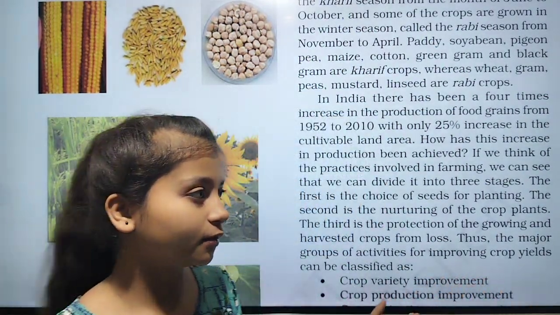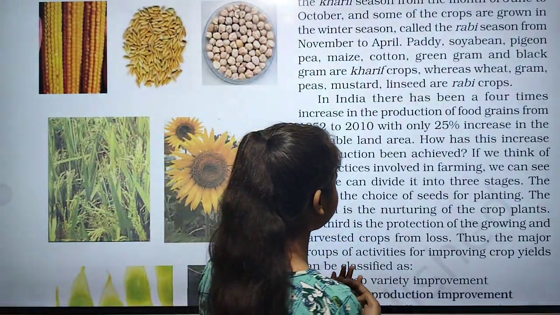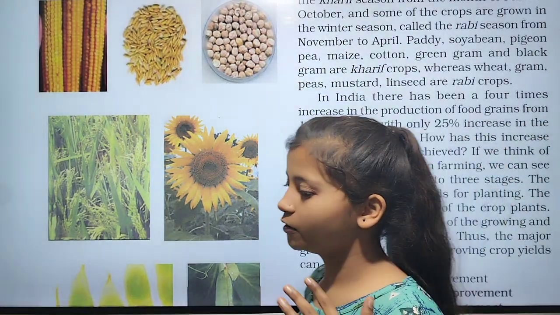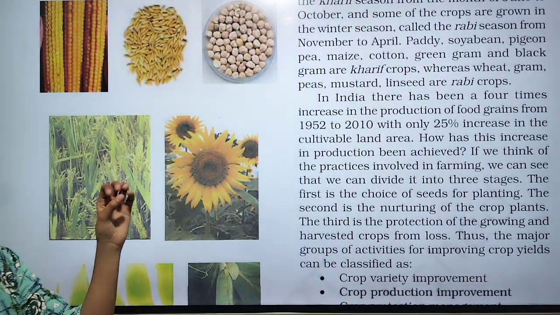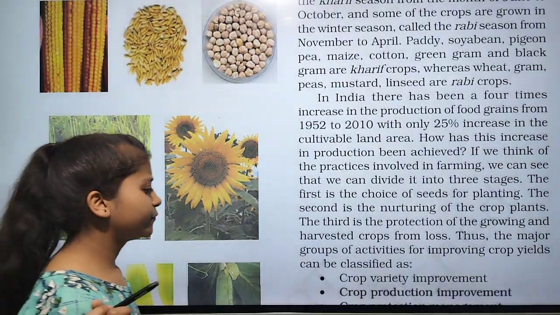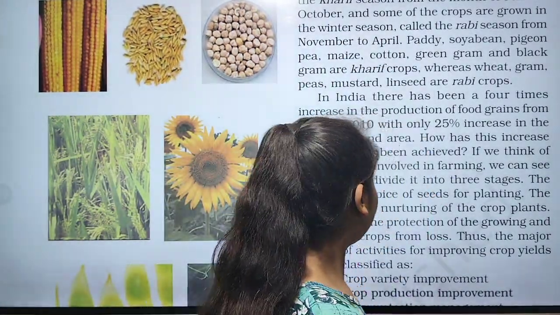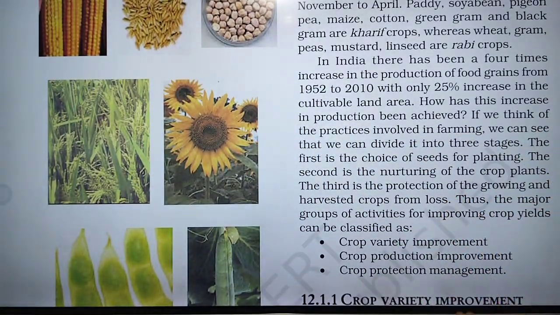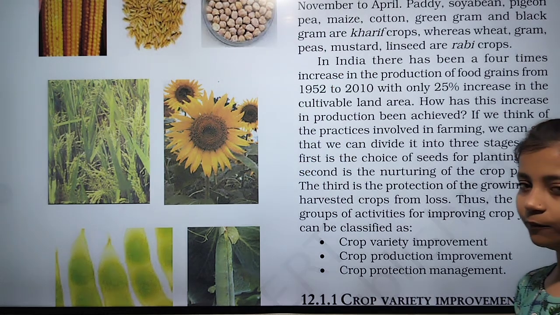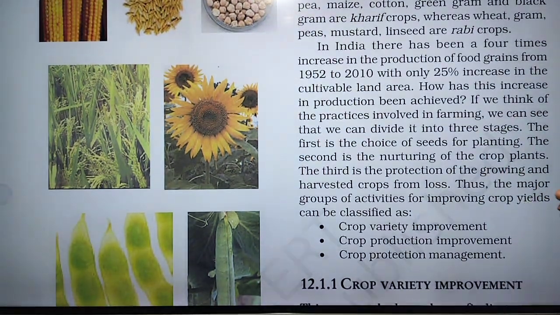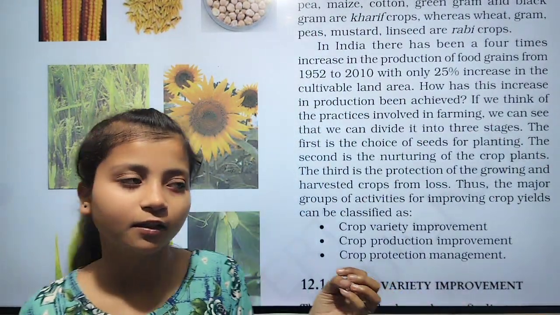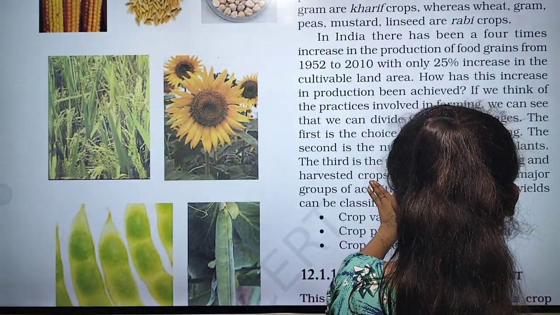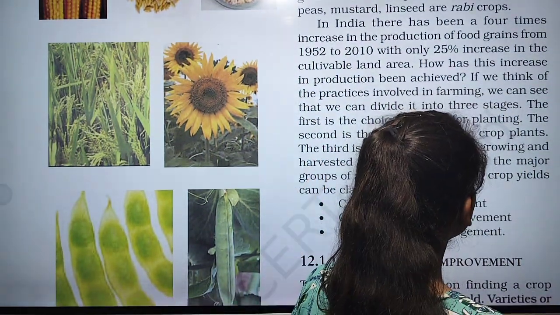The plant wants nurturing of the crop plant. It means we have to nurture the plant, like giving water and giving fertilizers. And they also want care, protection of the growing and also harvested crop from loss. If the crop is ripened and we are not cutting it, then we have to harvest the crop to avoid loss.